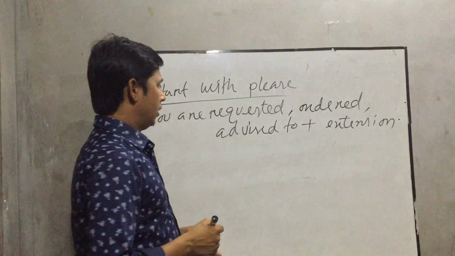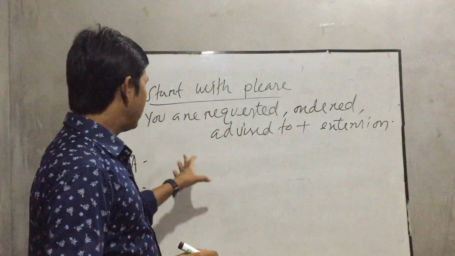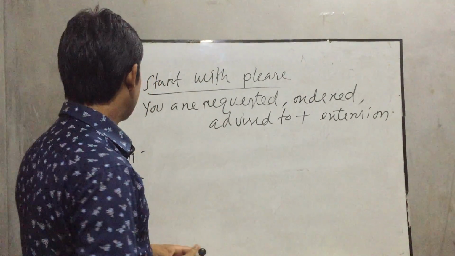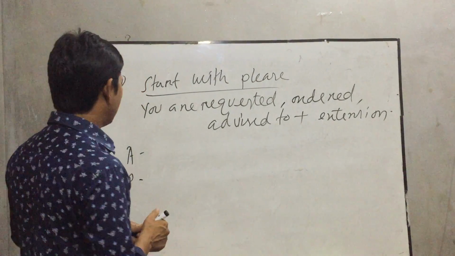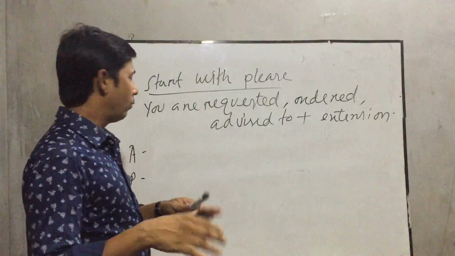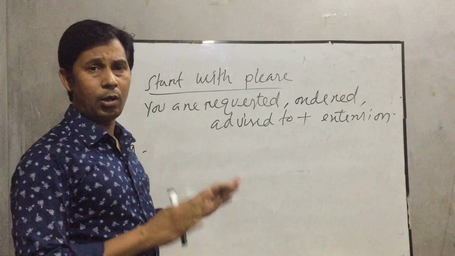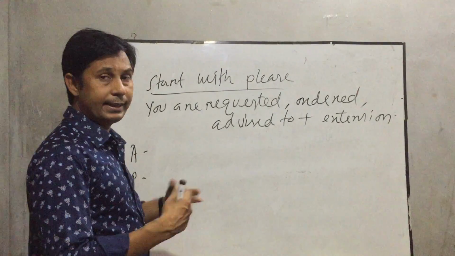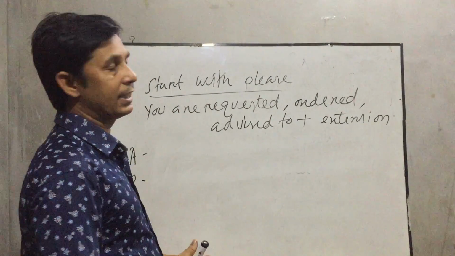Already when I show an example, I think you will understand. Once again I want to say that if the imperative sentence starts with please or order, advice or any other thing, in the passive voice you are requested, you are ordered, you are advised to plus extension.